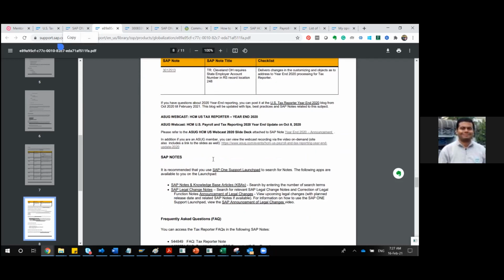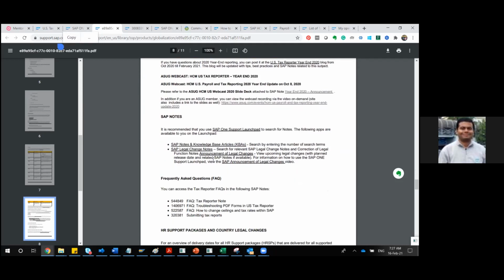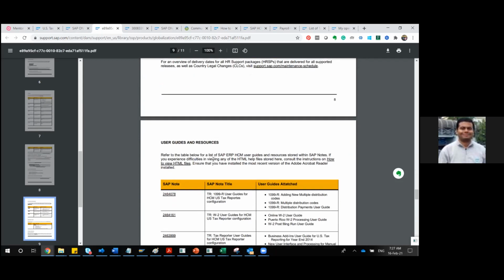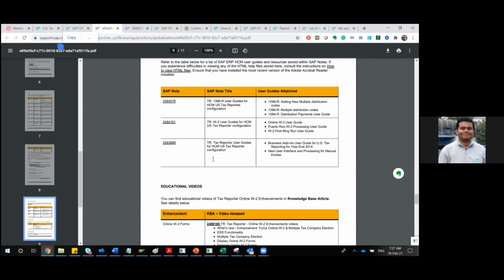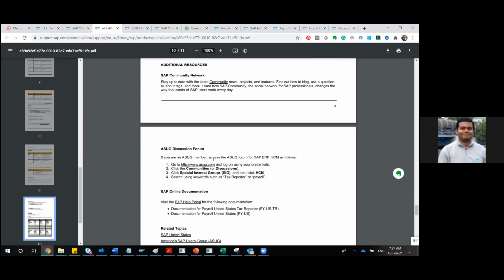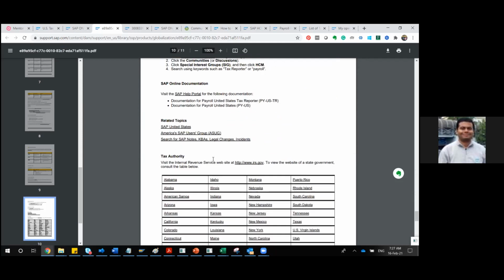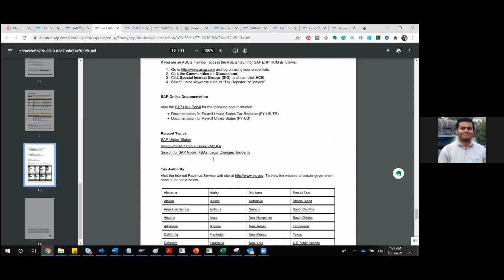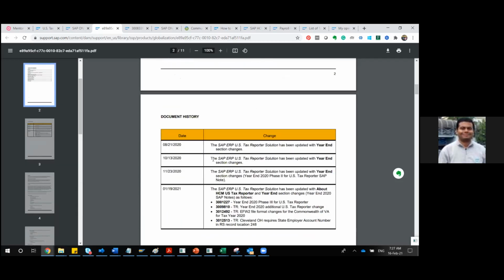Most of the cases, the role of a functional consultant sometimes gets limited to testing when it comes to US payroll. I've seen that, because maximum things are taken care of by BSI. The only thing is you have to test a lot of things. This is a very nice document, which I think will be really helpful, so I'll share that.